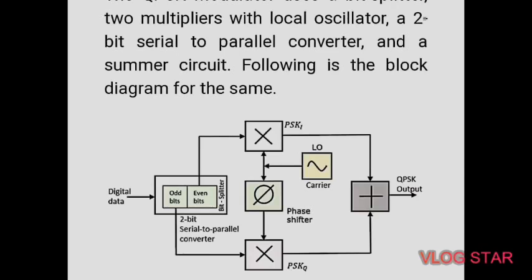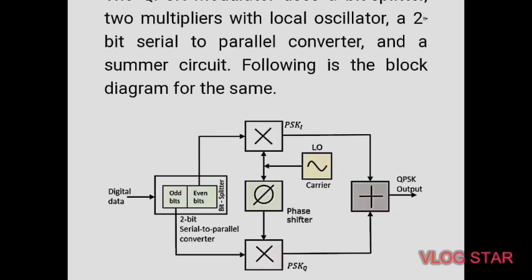Is the QPSK, that is quadrature phase shift keying. Basically this QPSK is a variation of BPSK, and it is also a double sideband suppressed carrier, that is DSB-SC modulation scheme, which sends 2 bits of digital information at a time, which are called digits. Instead of converting digital bits into a series digital stream, it converts them into bit pairs. So this decreases the data bit rate to half, which allows space for other users.